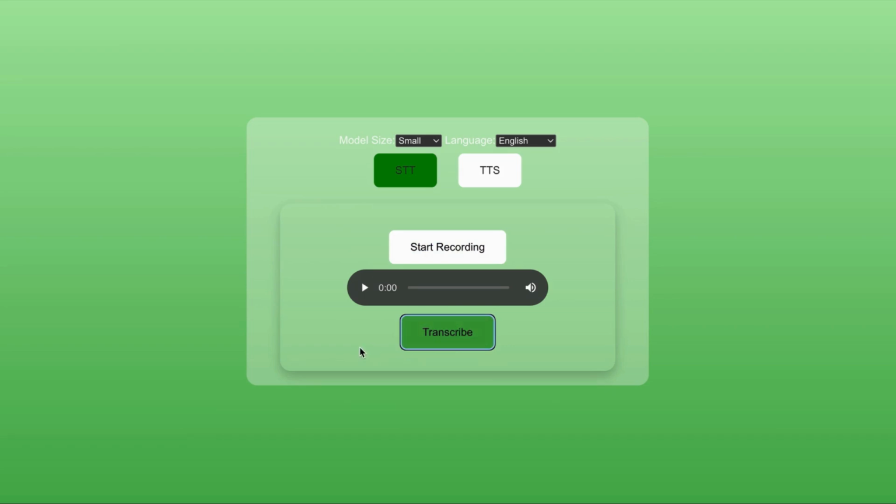Now when we press transcribe, in some time we should see what Whisper has understood.